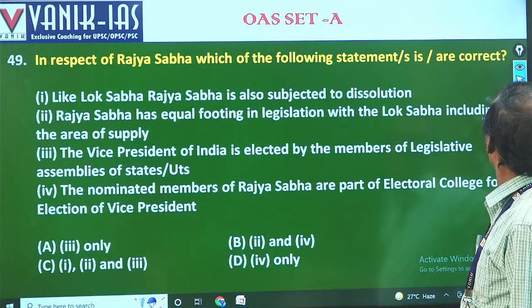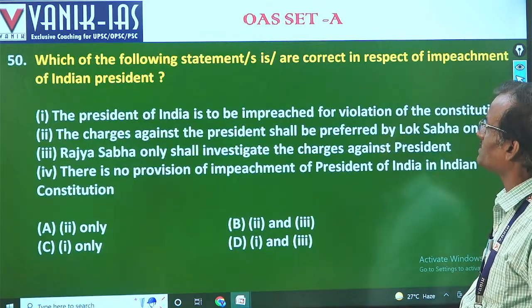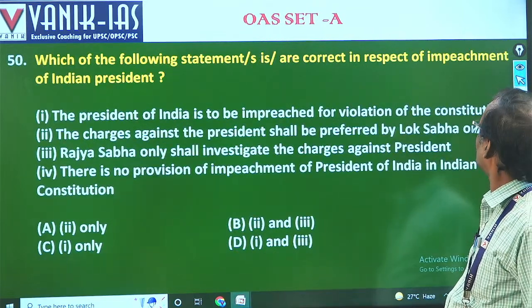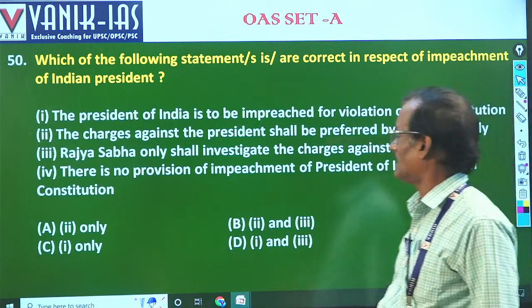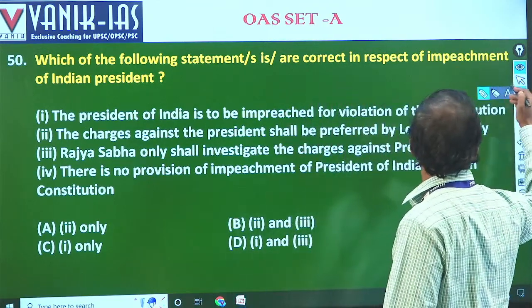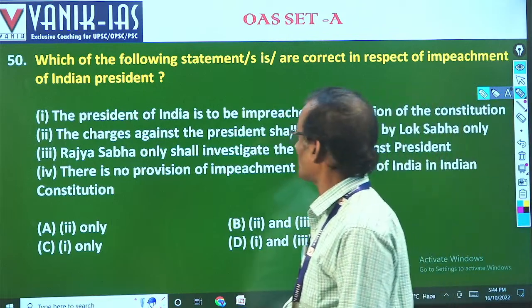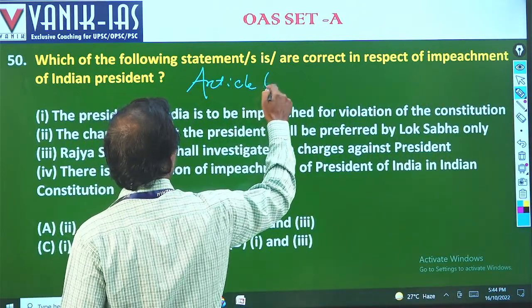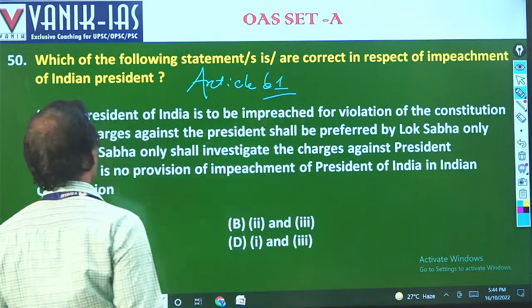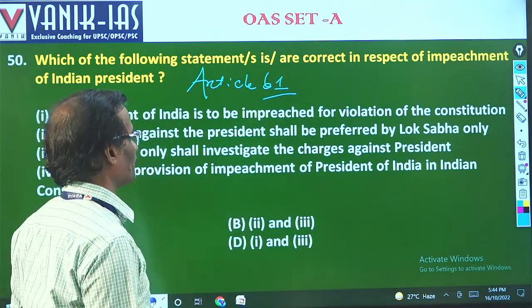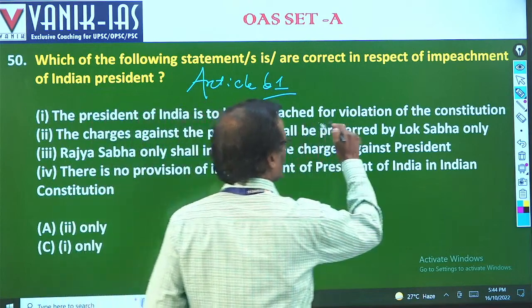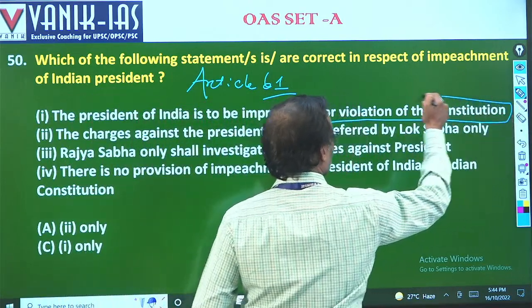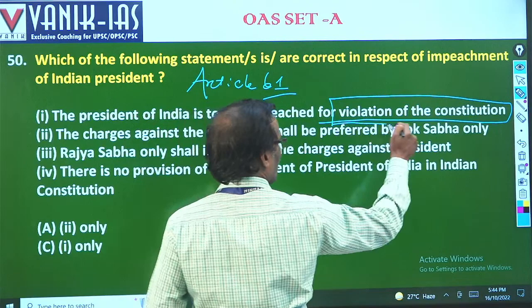Okay, 50. Which of the following statement is correct with respect to impeachment of the President? Impeachment of the President is provided under Article 61 of the Constitution. Article 61 impeachment that is borrowed from the American pattern. The President of India is to be impeached for violation of the Constitution. That is according to the article, the ground is violation of the Constitution.